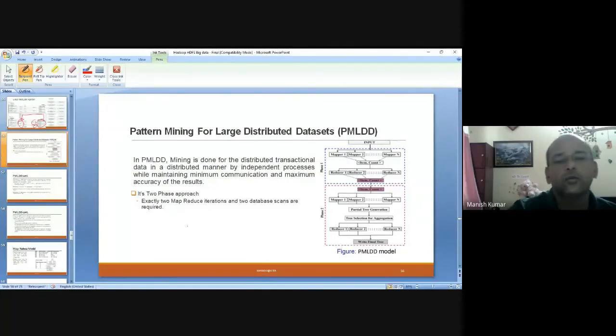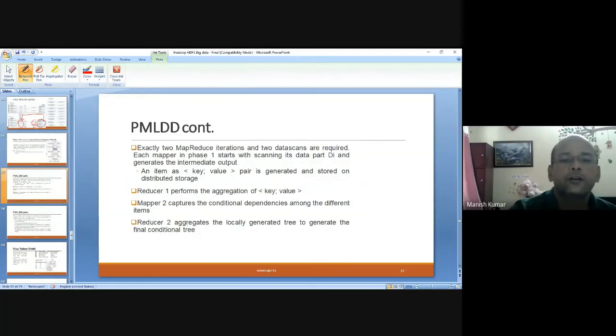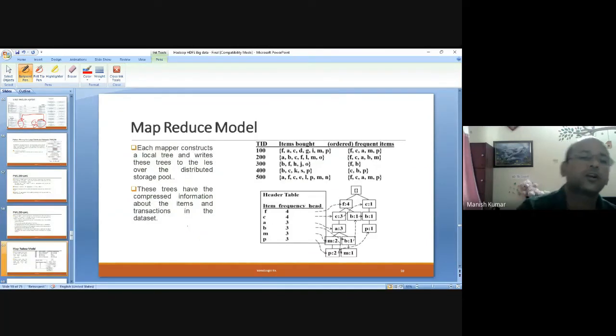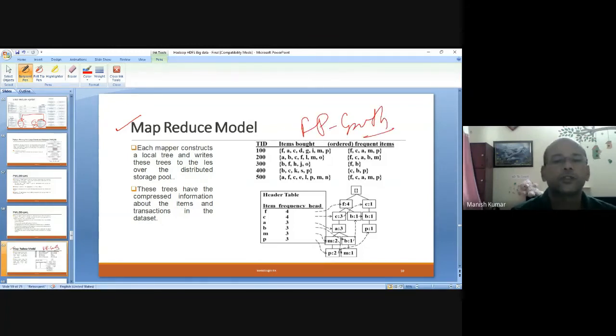This is one work done by one of my research scholars and published in one of the IEEE system journals. What we have done in this case is we have applied the MapReduce model to FP growth. Okay.